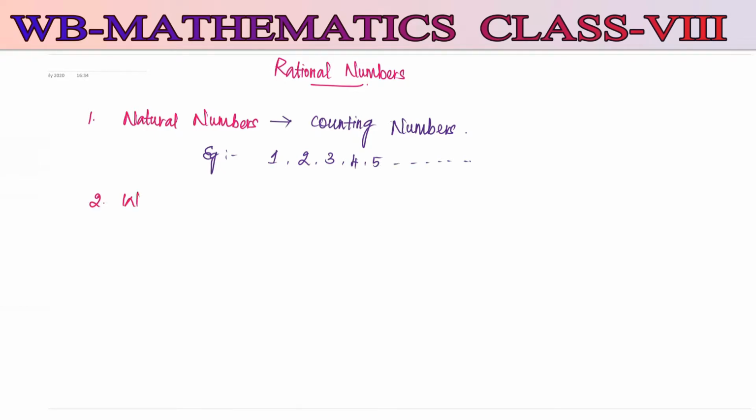The next one, whole numbers. Natural numbers are denoted by capital N. Whole numbers start from 0 together with natural numbers.